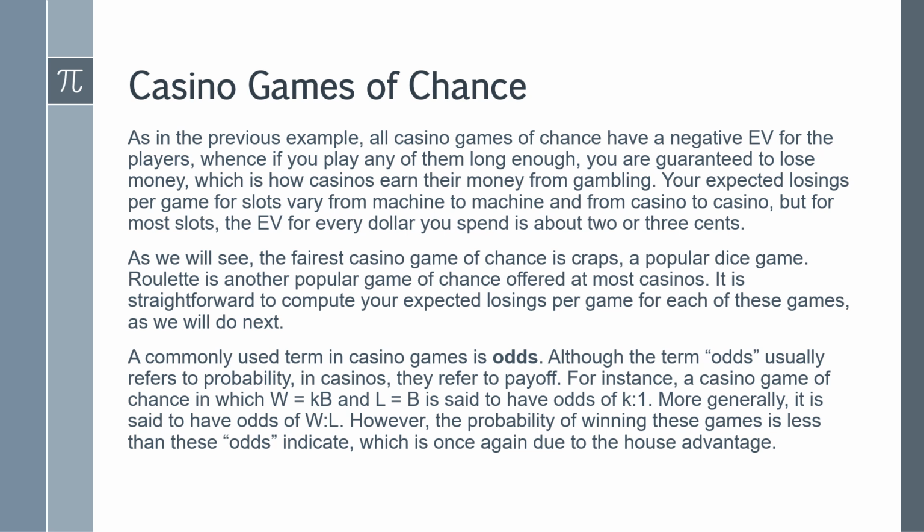The commonly used term in casino games is odds. Although the term odds usually refers to probability, in casinos they refer to payoff. For instance, a casino game of chance with capital W equal to K times capital B and capital L equal to capital B is said to have odds of K to 1. More generally, it is said to have odds of W to L. However, the probability of winning these games is less than these odds indicate, which is once again due to the house advantage.